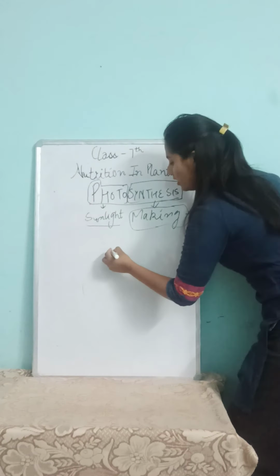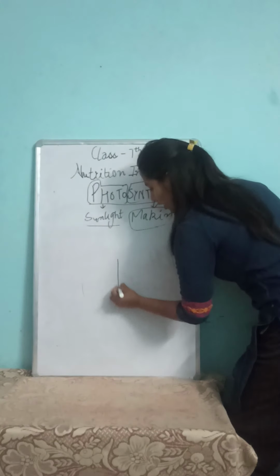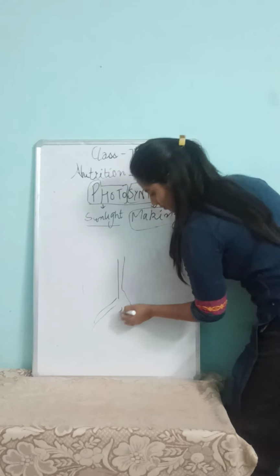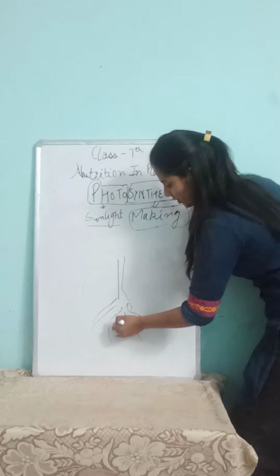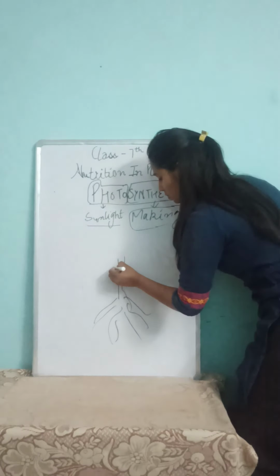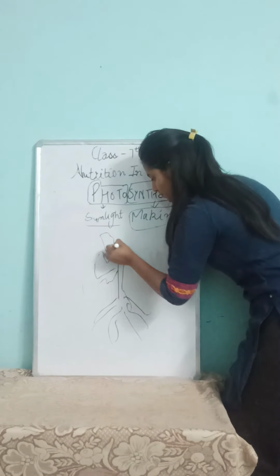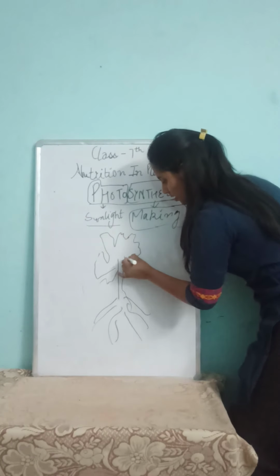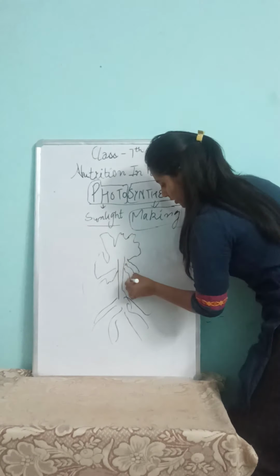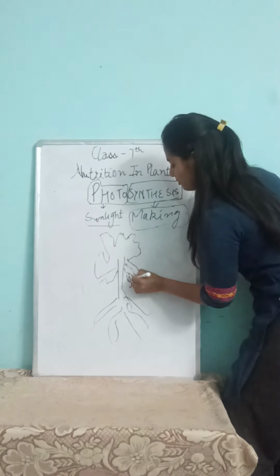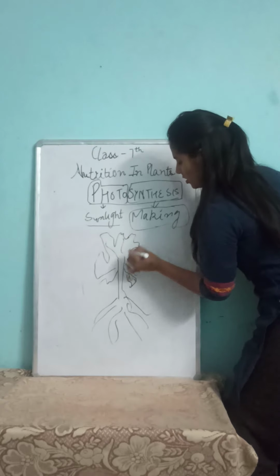In a plant, for example, I am going to draw a tree here to clear the concept. It has many leaves, and it's a tree.